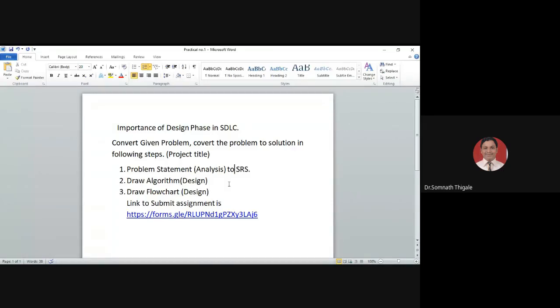So anyone can share with me their problem statement. For that problem statement, I can show you how to perform the analysis, and then how we can proceed for the algorithms, and how we can proceed for the flow chart.